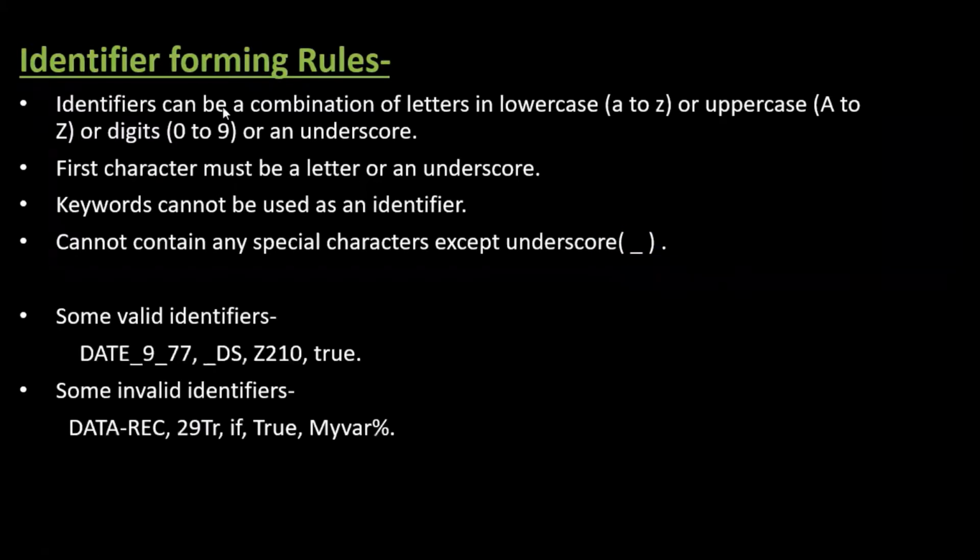So let's see some valid and invalid identifiers and discuss why they are valid and invalid. The first one is date_9_77. It is made up of letters, digits and underscore only, and it is starting from a letter, so it is valid. Now this one is _ds. It is starting from an underscore, and it is made up of digits, alphabets and underscore only. So this is also valid. Now this one, it is starting from a letter and it is made up of letters and digits only. So this is also valid.